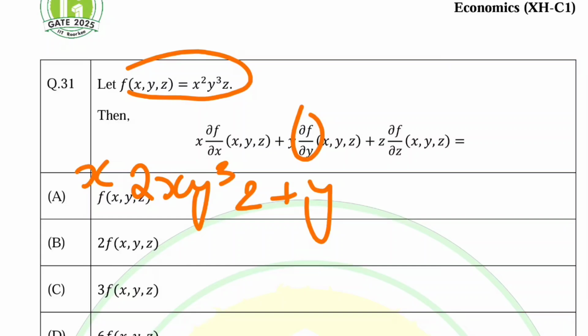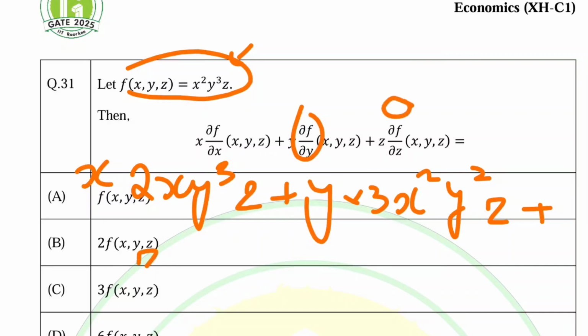So y has cube here, it becomes the coefficient, so we have 3x square y square z. Similarly z times df upon dz, the partial derivative with respect to z. The derivative of z will be 1, so we are left with x square y cube z.